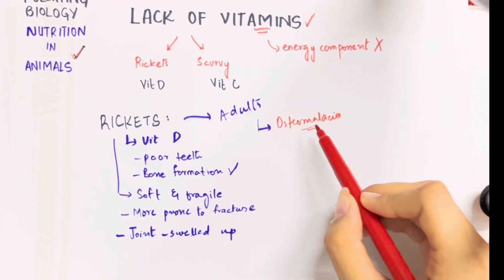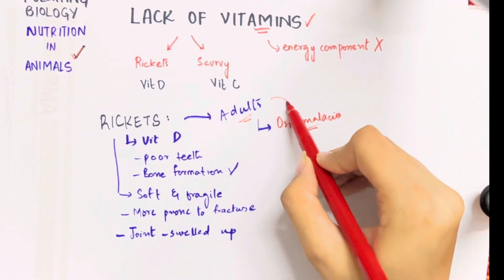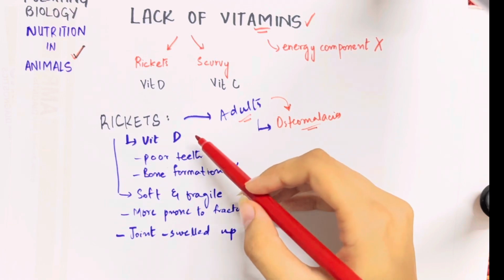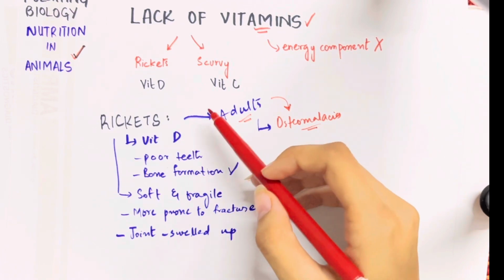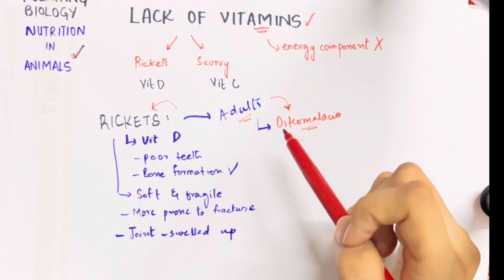This is a similar case, but whenever the deficiency of vitamin D occurs in adults, we call it osteomalacia, and whenever it occurs in the young ones, we call it rickets. This is the difference between rickets and osteomalacia.